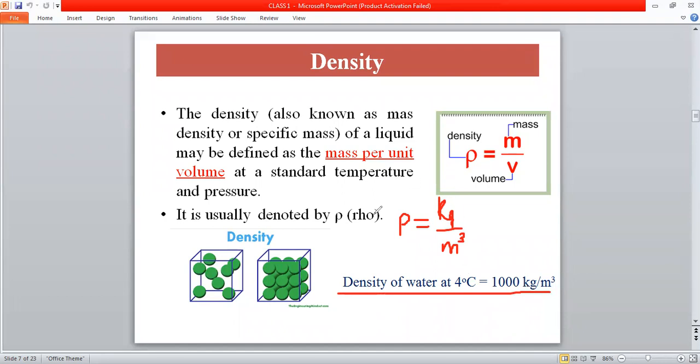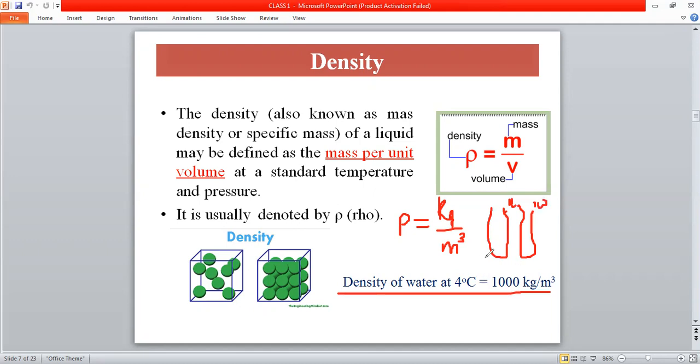For example, if we take two types of liquids, like kerosene and water, and fill them in identical containers of volume 1 liter, the first container is filled with 1 liter of kerosene and the second container is filled with 1 liter of water.